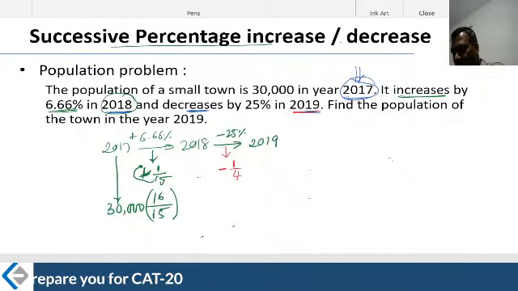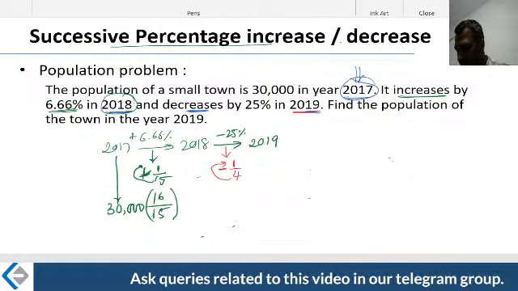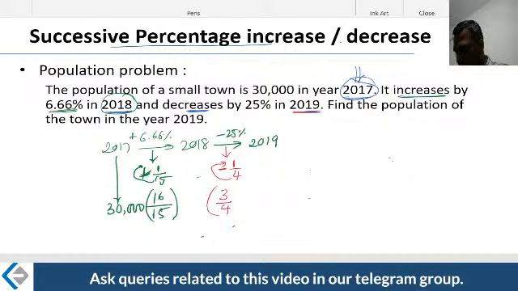How do you write a multiplier for this? The multiplier for this is 4 as it is, and then 4 minus 1. Therefore, you would say this is going to be 3 by 4 times. Is this the final answer? Yes, that's the final answer.